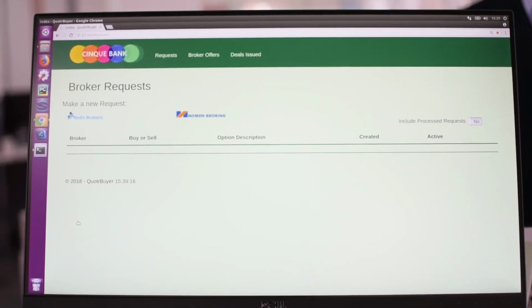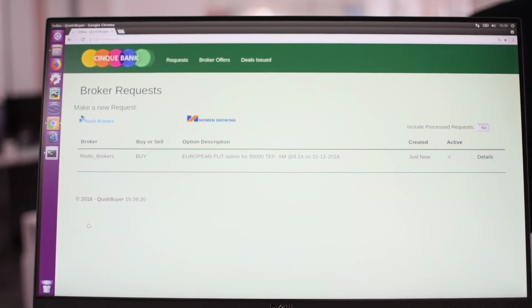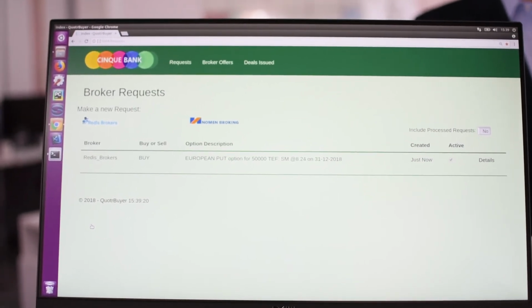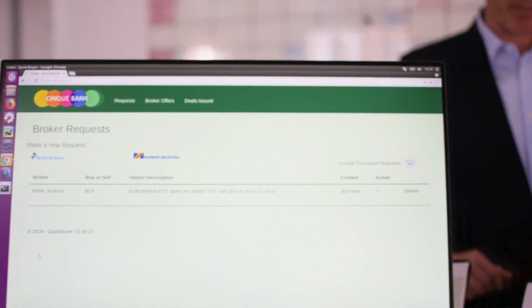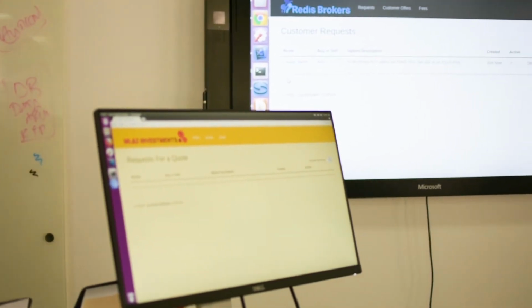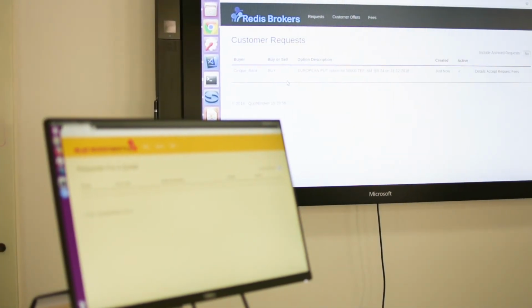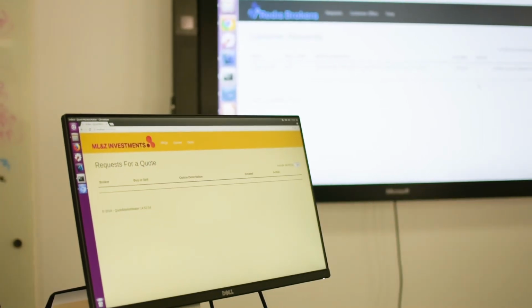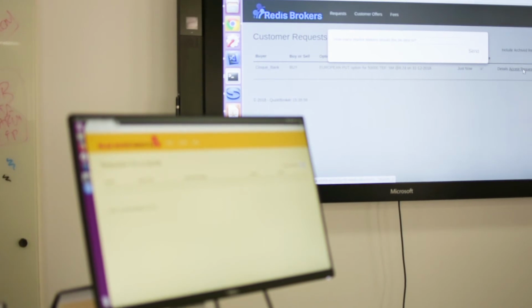I create that, and what happens is this smart contract gets created on the ledger now, and it appears both on the buyer, which is this one, and also on the broker, shown over here. Now, this is important for a permissioned distributed ledger because at the moment only the buyer and the broker see this, and the market maker, if you look, has no idea about what's happening yet. So the broker is going to take this and say, okay, well, first of all, I need to create a smart contract to send this out to people.